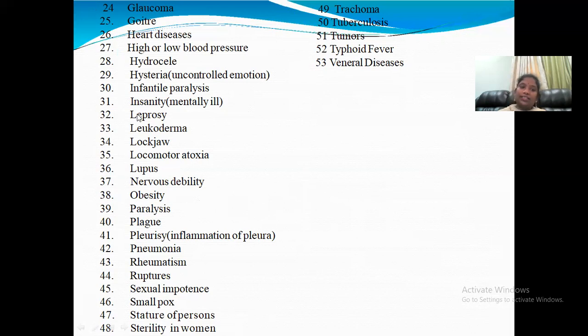So for these diseases we should not give any advertisements.